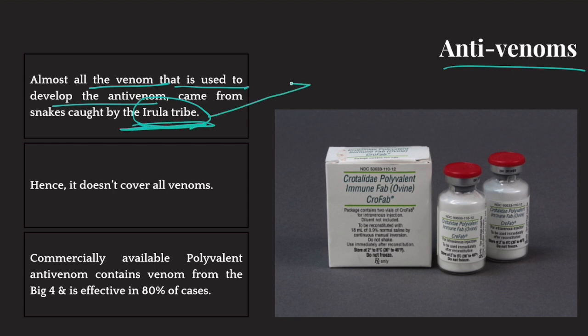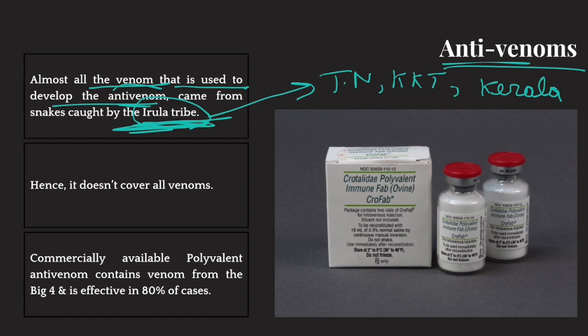Okay. Now this Irula tribe is found in the Nilgiri region of South India. So that is Tamil Nadu, Karnataka, and Kerala. Okay. So these Irula tribes are experts in catching snakes. So they extract their venom and provide it to the medical authorities, and they analyze them, and the antivenom is generated. But there is no other source of venom in India. We only gather venom from this Irula tribe. Now, this anti-venom developed from these venoms won't work against a snake, let's say in Assam, right?